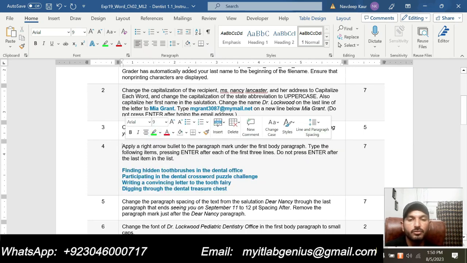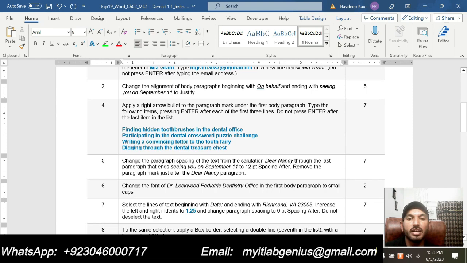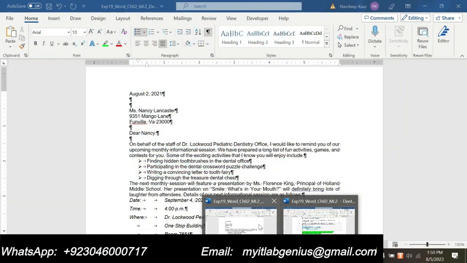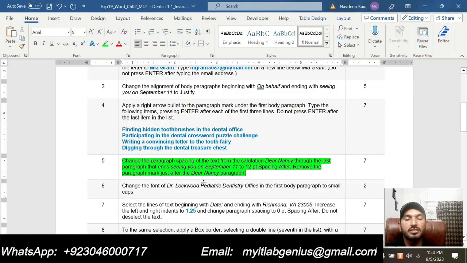So now we are done with 4 steps, and now we will move to the next step, that is step number 5. Step number 5 is to change the paragraph spacing of the text from the salutation "Dear Nancy" to the last paragraph, "and seeing you on September 11", to 12 point spacing after. Remove the paragraph mark just after the "Dear Nancy" paragraph.